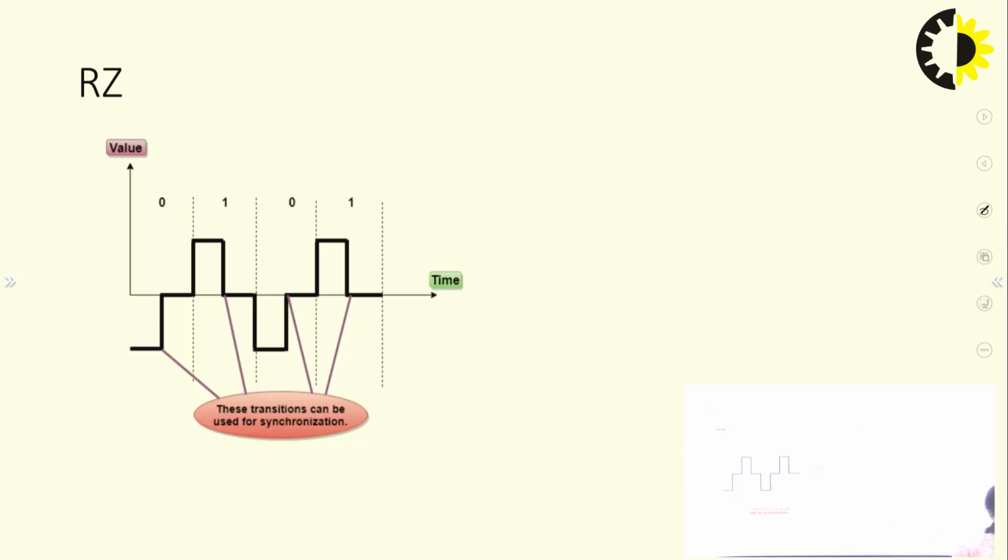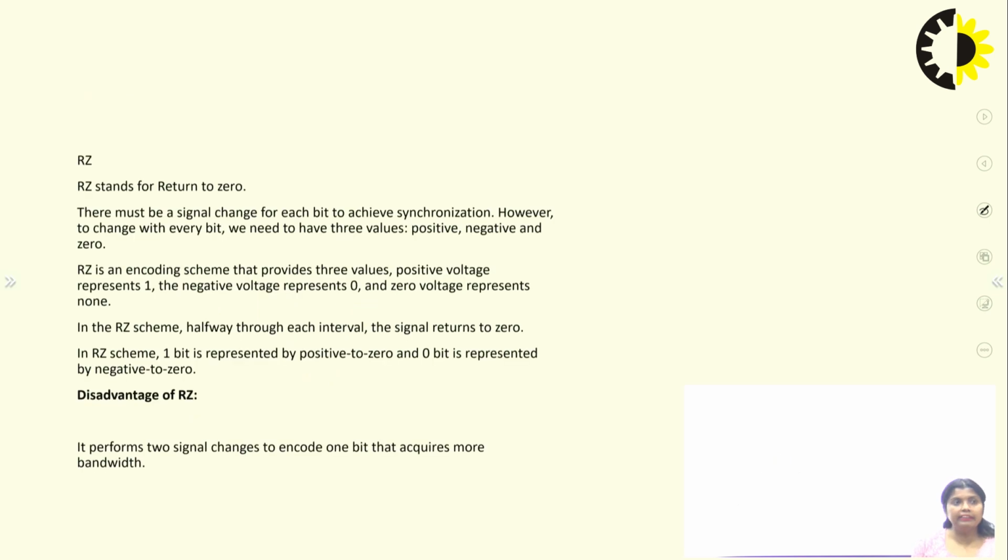Now, the next is return to 0. In return to 0, the signal returns to 0, and one bit is represented by positive to 0 and the 0 bit is represented by negative to 0.